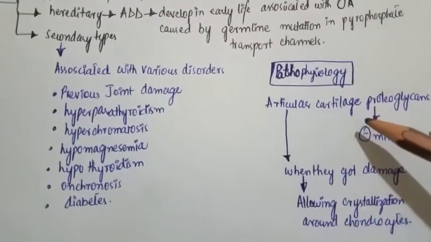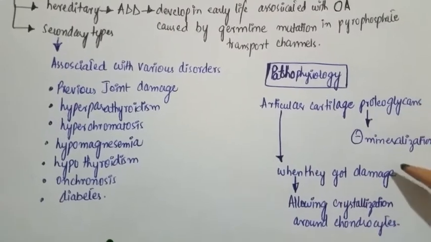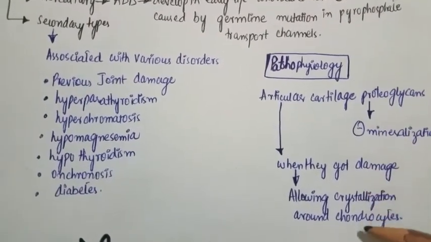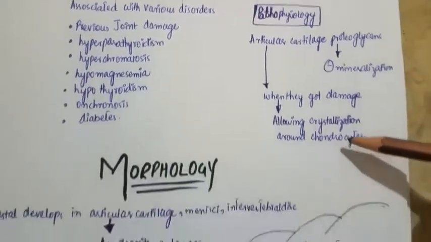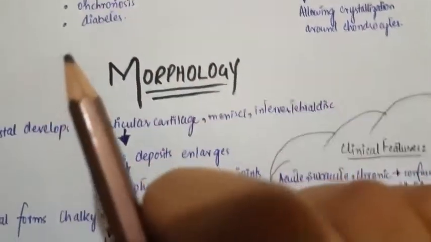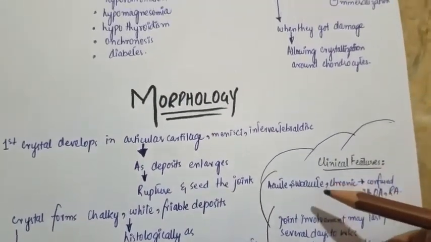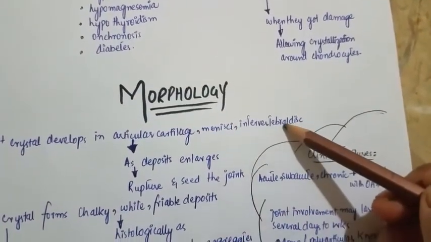Pathophysiology involves the articular cartilage proteoglycans. Basically, articular cartilage proteoglycans inhibit mineralization. When these proteoglycans get damaged, this allows crystallization around the chondrocytes. Now let's come to the morphology. First, the crystals develop in the articular cartilage, menisci, or the intervertebral disc.